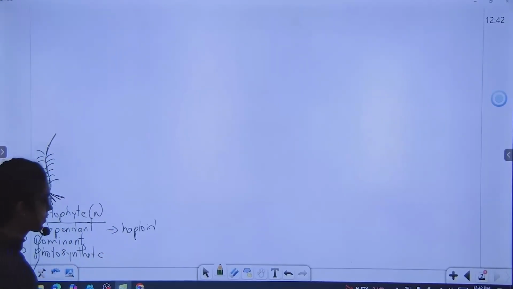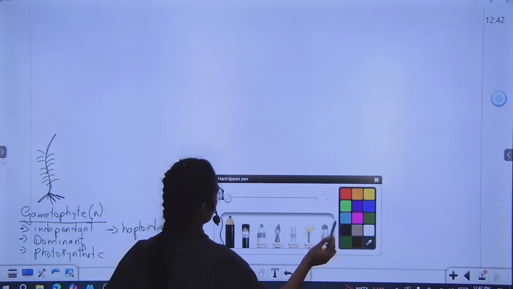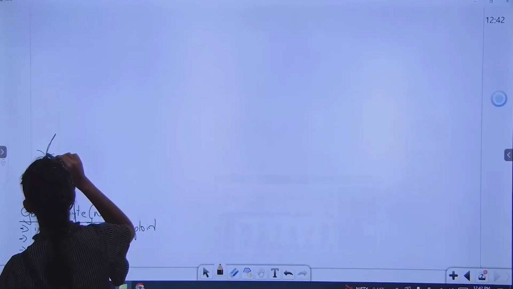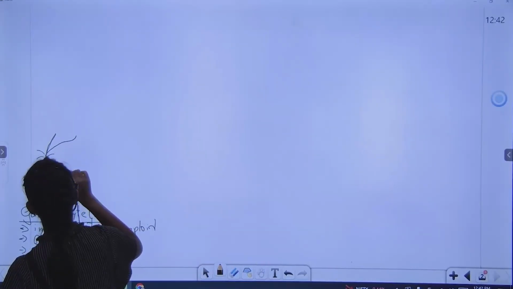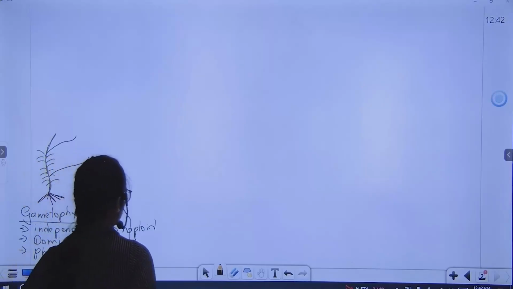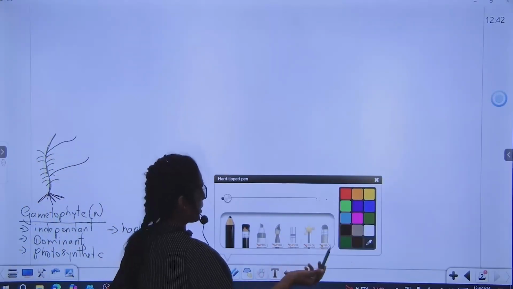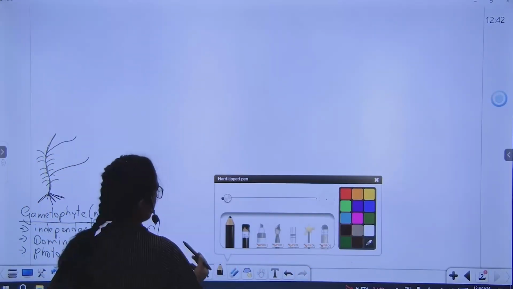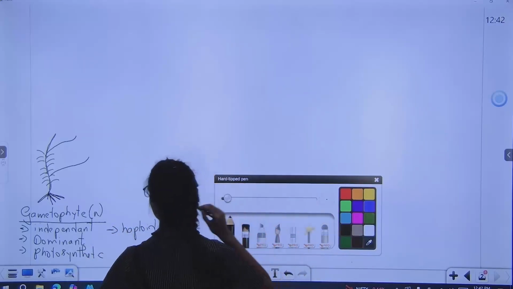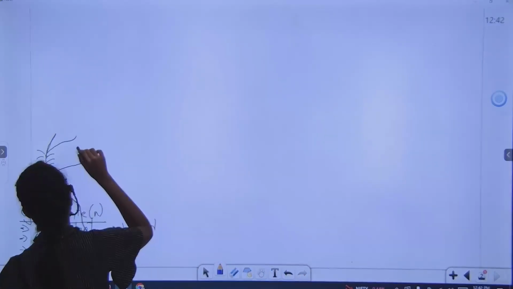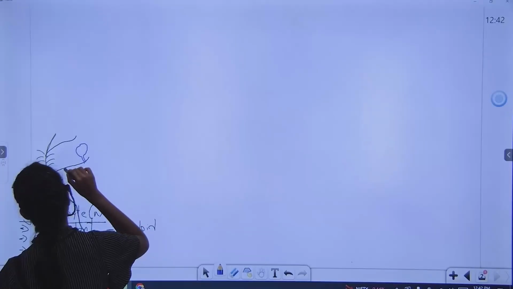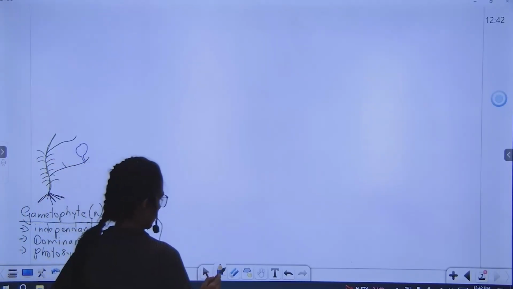Okay. This gametophyte will produce a special branch. That branch will have a male reproductive, female I'll write here.